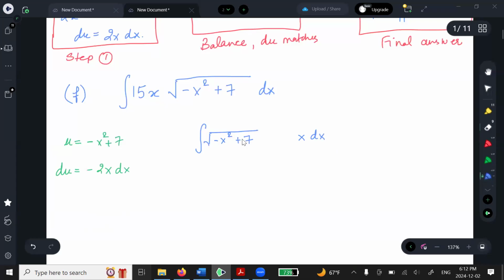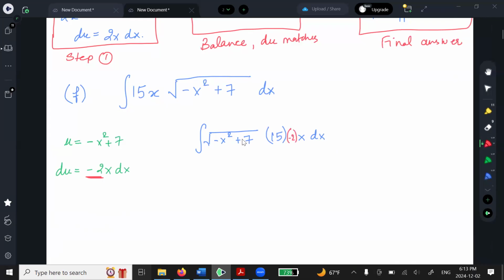I'm moving everything else to the back, but look, what am I missing here? I'm missing a -2 multiplied with x dx, right? So I need to balance this equation too. So what will I do? I multiply by -2, but as soon as you multiply by a number, you have to divide by it. Okay, everybody on the same page with me?